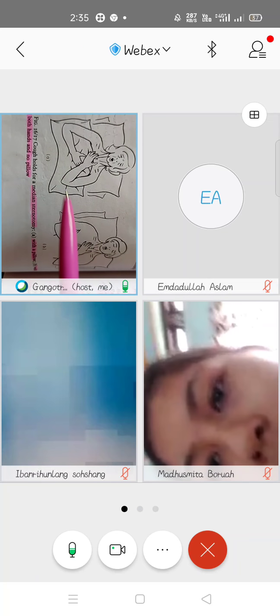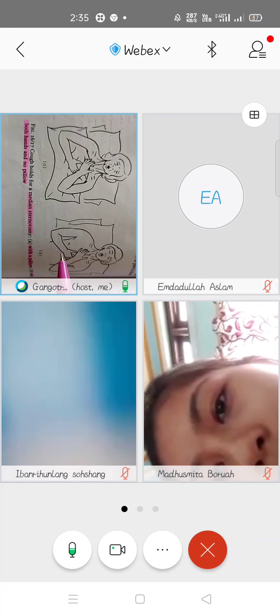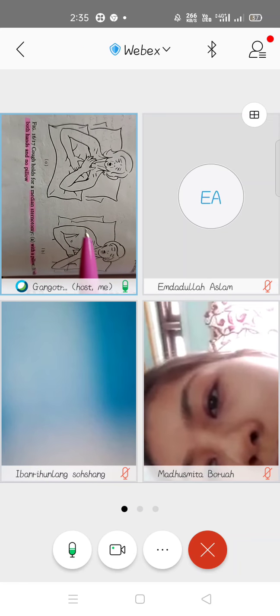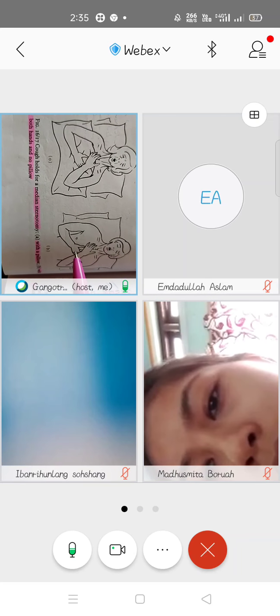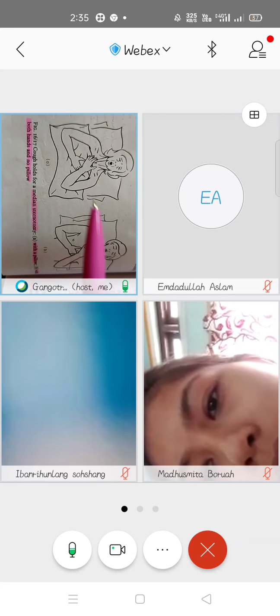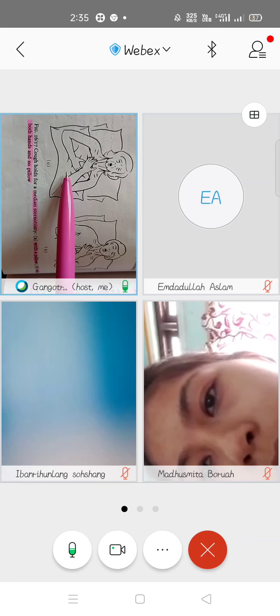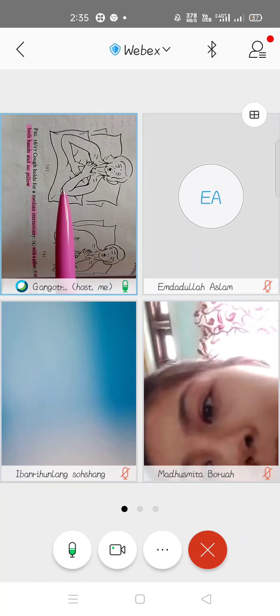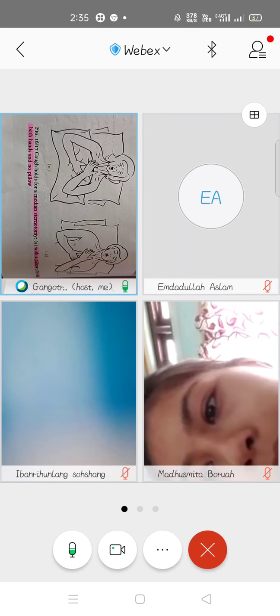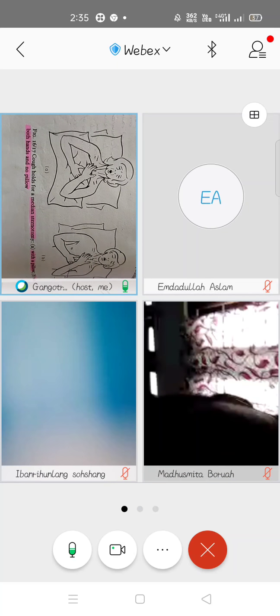So here, where the incision site is, there was a cut mark, how the surgery was done, you will get to see some marks. So while coughing, or while sitting, when they feel pain, they need to hold that area, or put a pillow in that area and support it, otherwise there will be more strain in that area.